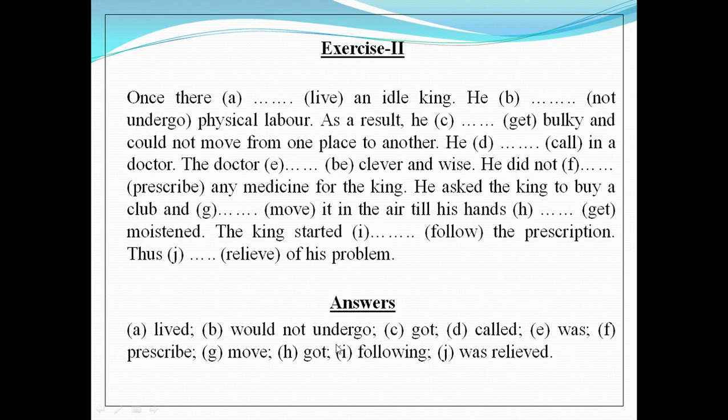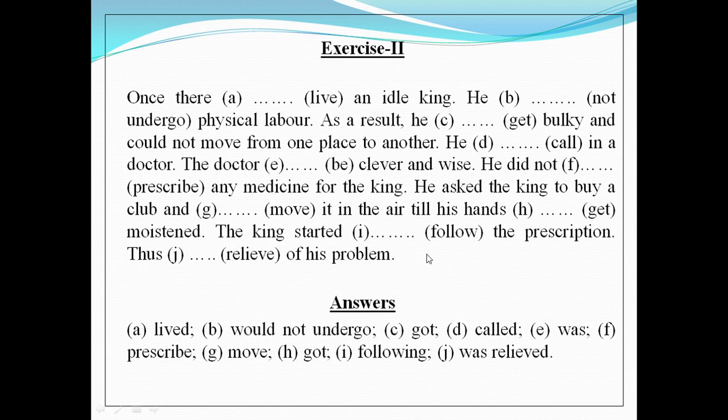The king started dash follow the prescription. Look at the verb start. We know that if two verbs are used side by side, the second verb should either be in to plus verb or verb plus ing form. And in our case, we will use verb plus ing.